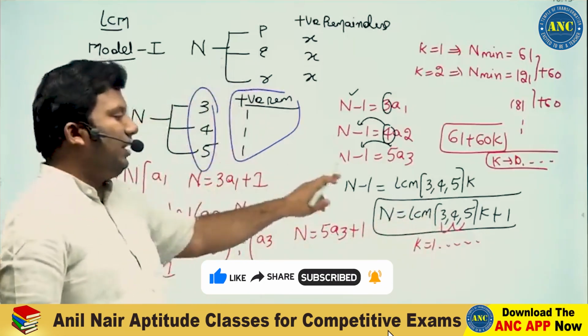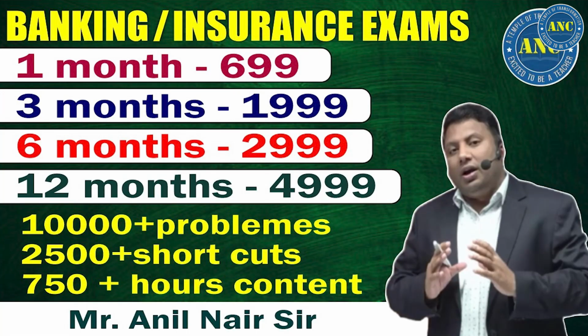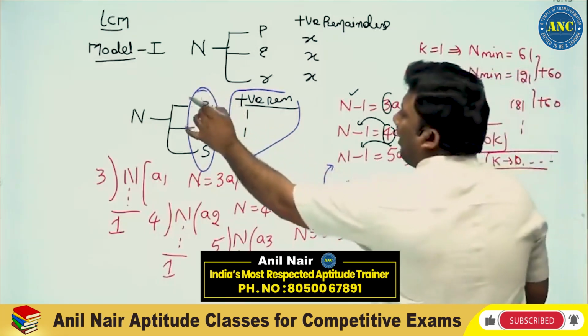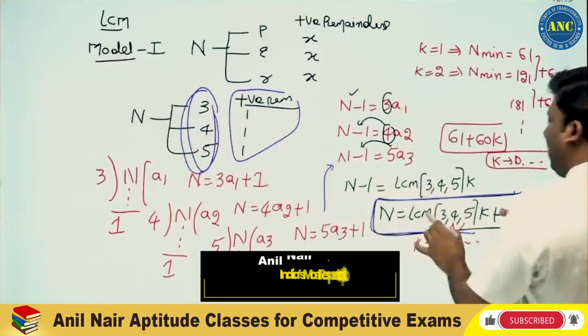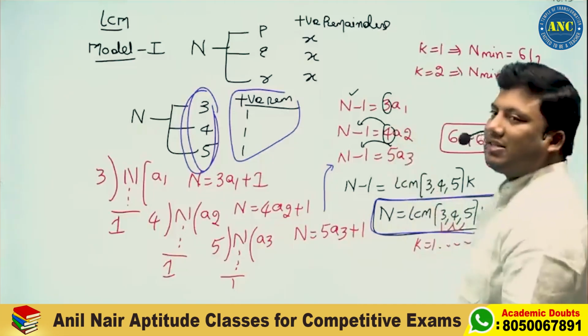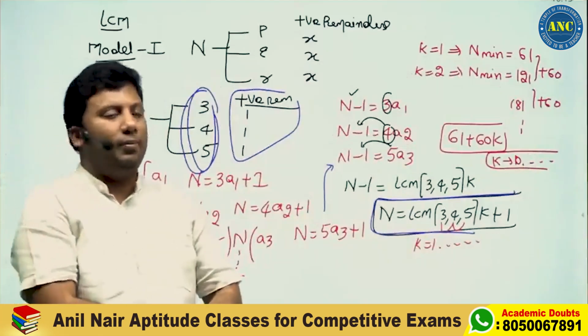The positive remainder will be 1, so add 1. Directly you can write this expression. This is for your understanding of why it should be the LCM of 3, 4 and 5. In all the cases I am getting a positive remainder 1.